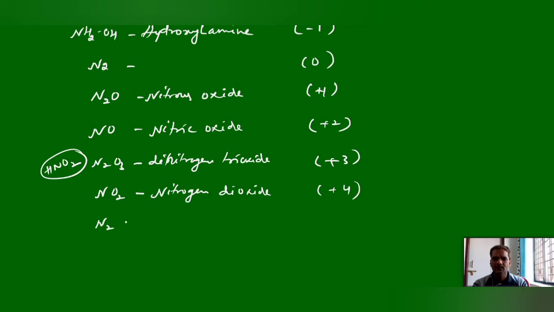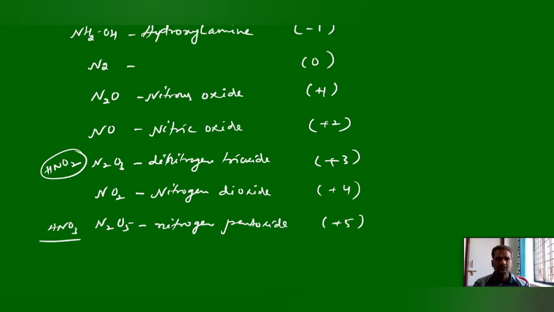The last one, N2O5, nitrogen pentoxide. Here nitrogen can show +5 oxidation state. Here we can take nitric acid, and here also nitrogen can show +5 oxidation state.